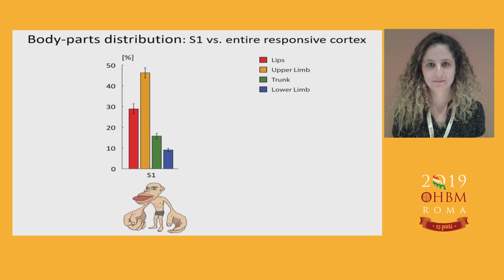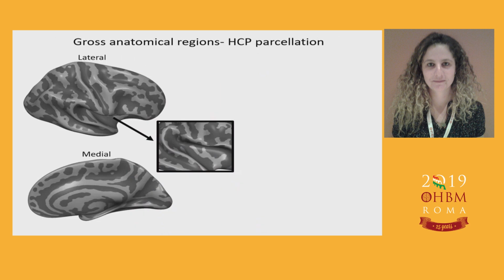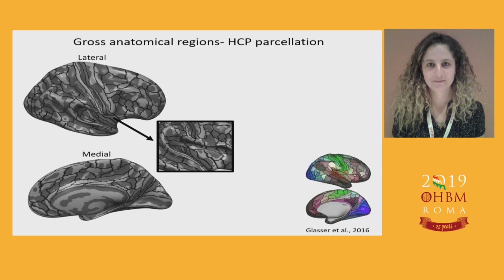But surprisingly, looking at the entire somatosensory system, we found a significantly different distribution, showing a much higher or almost double representation of the trunk and much lesser representation of the lips, actually depicted in a different creature. So we decided to dive into that and to divide the somatosensory representation into sub-areas. And for that, we used a multimodal cortical parcellation by Glasser et al.